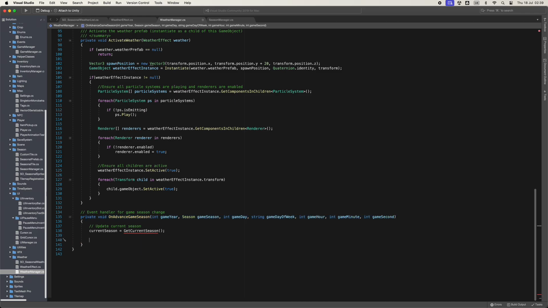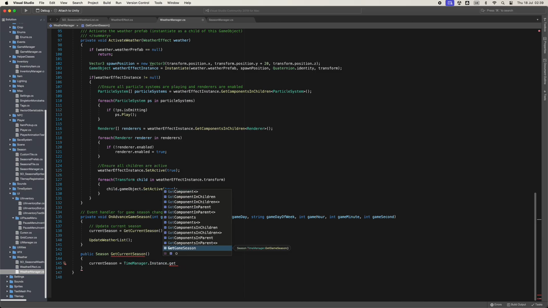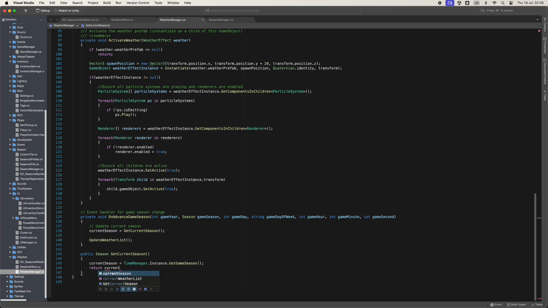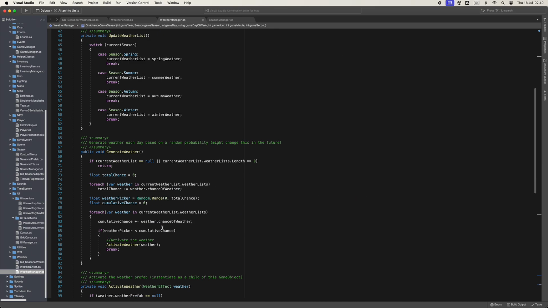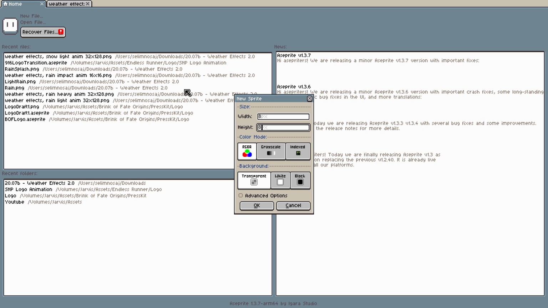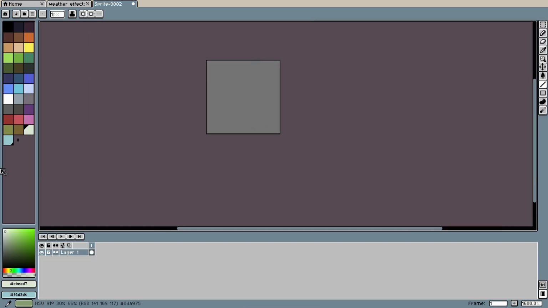Here I am just stealing this from my season manager. Now, in the interest of not repeating code, I did consider combining my season manager and my weather manager. But if they're not too big and I've finished them, then I might do. But we'll see. Here we are making a little raindrop.